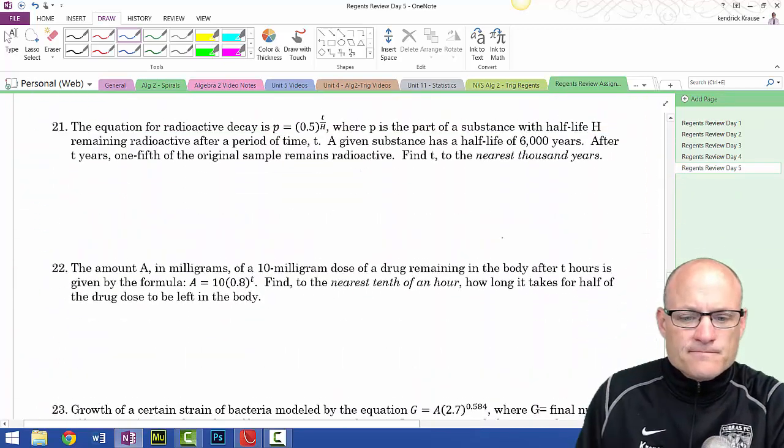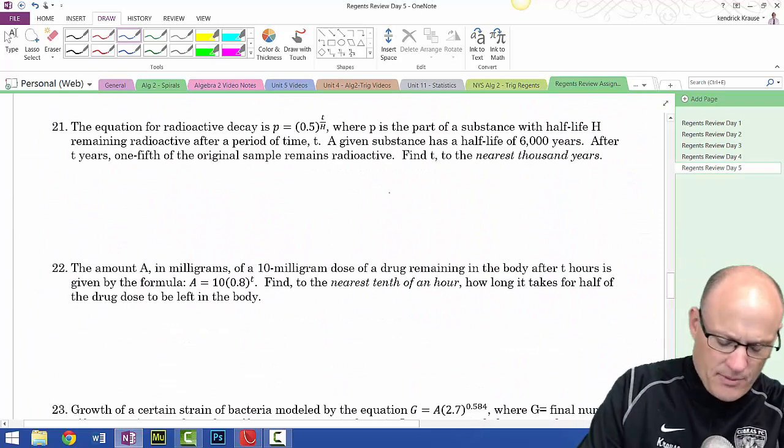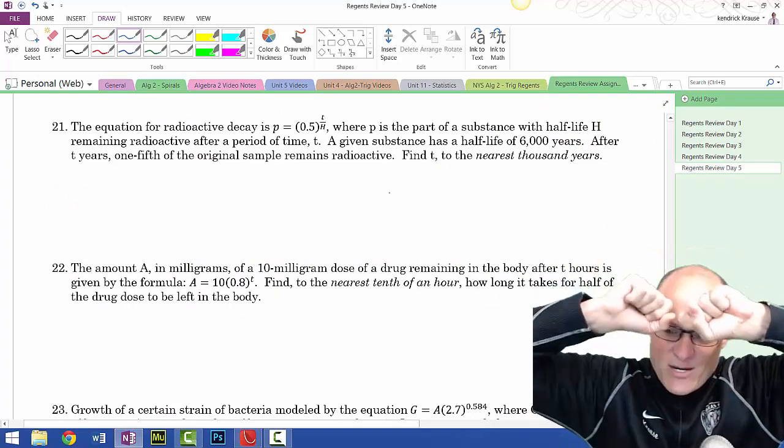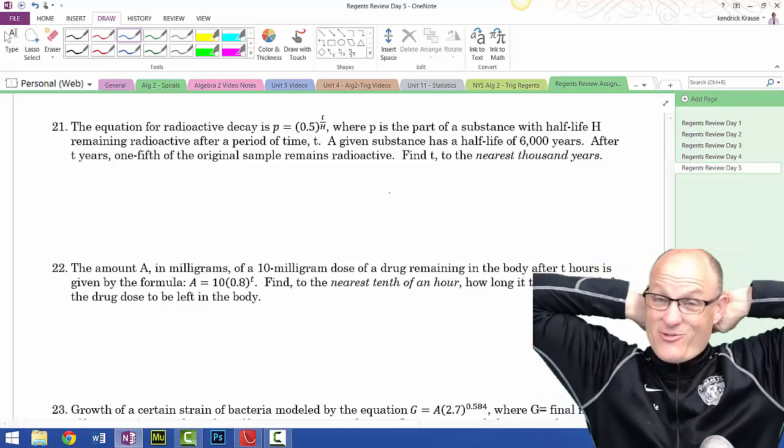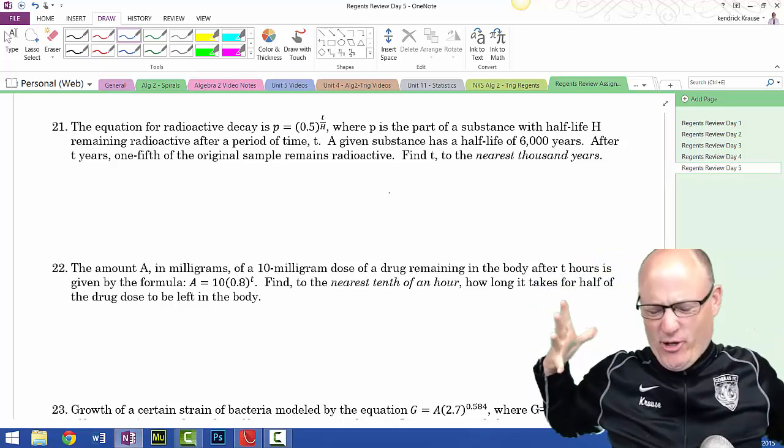All right. So let's go through a few word problems, then we'll do some complex fractions, and then I'll get rid of you all, because I love seeing you all, but I got things to do.